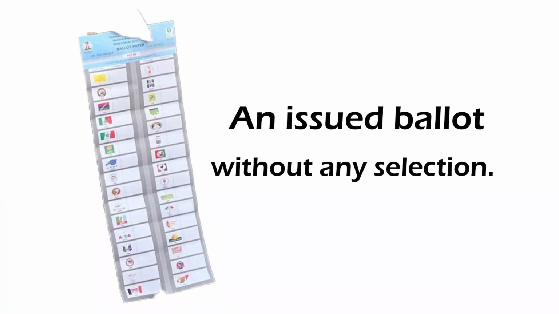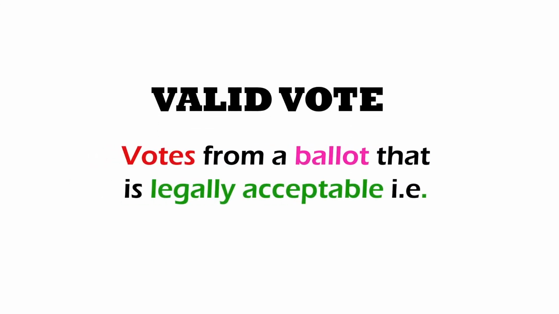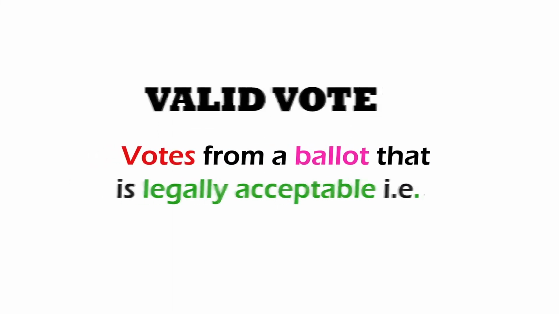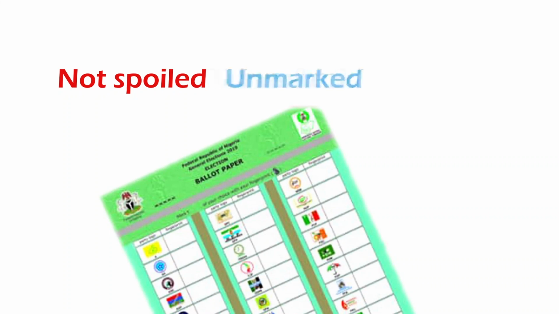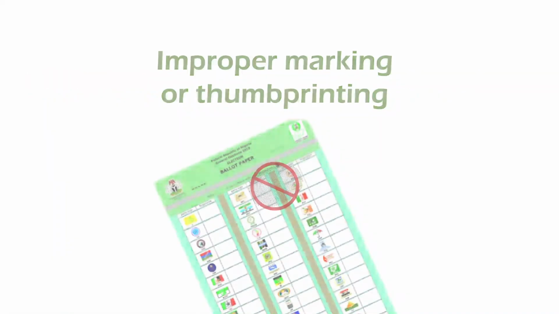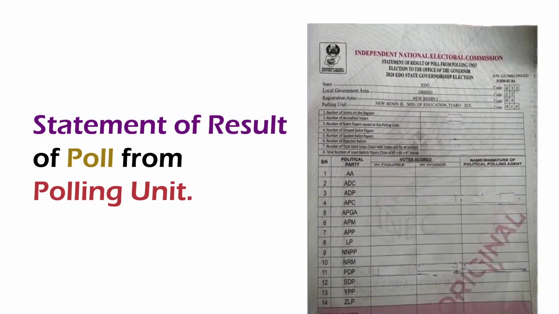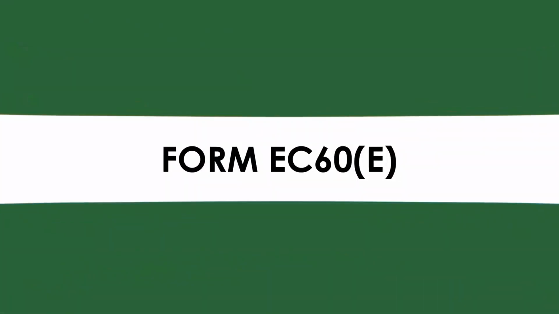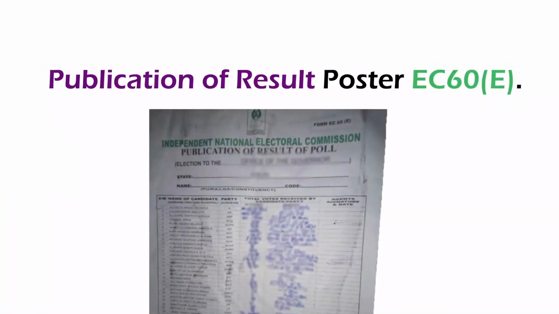Unmarked ballot. An issued ballot without any selections made by the voter. Valid vote. Vote from a ballot that is legally acceptable, that is, not spoiled, unmarked or invalid from improper marking or thumbprinting. Form EC-8A. Statement of result of poll from the polling unit. Form EC-60E. Publication of result poster EC-60E.